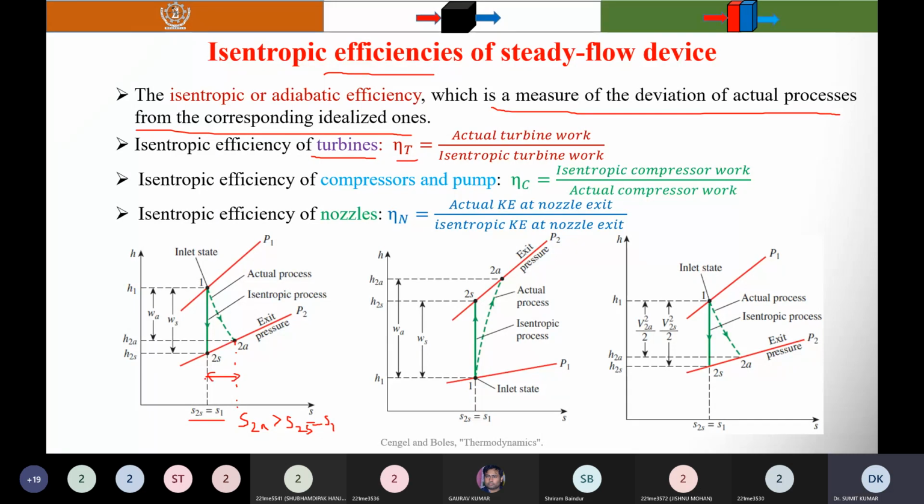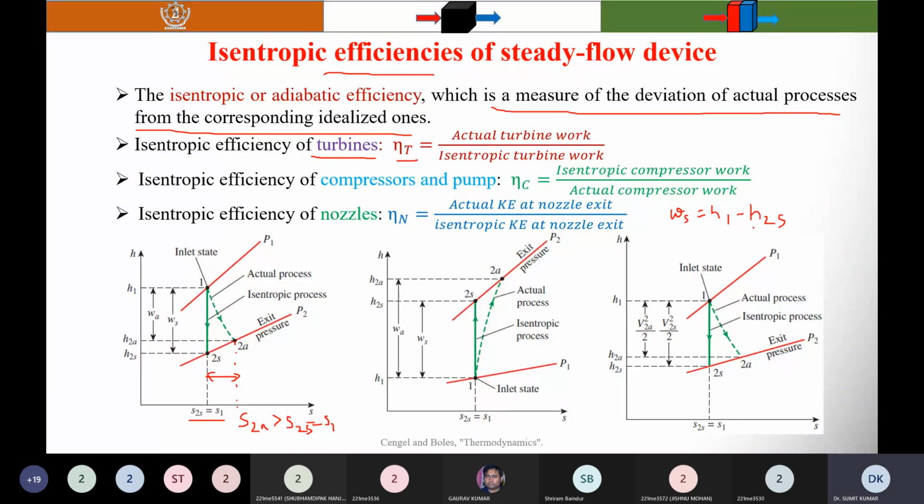If you remember, when I discussed the energy balance for different steady flow devices, neglecting the kinetic energy and the potential energy, you can write WS is equal to H1 minus H2S. What assumptions have I considered here?